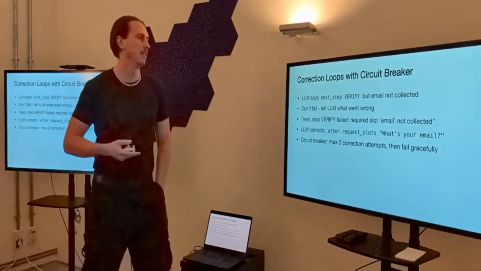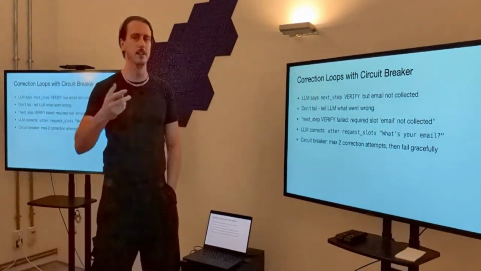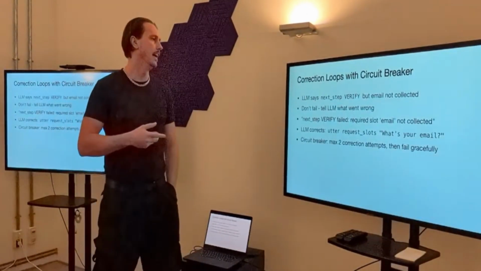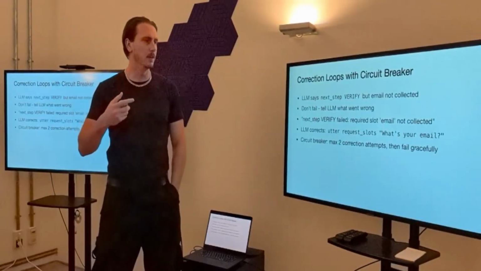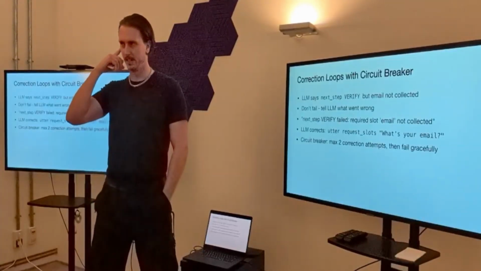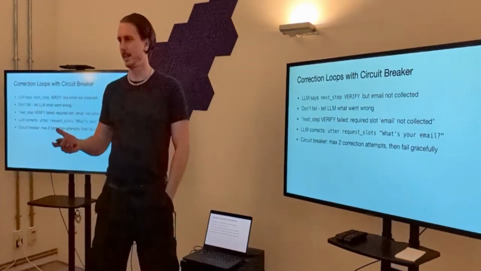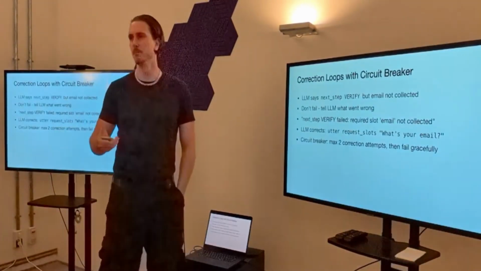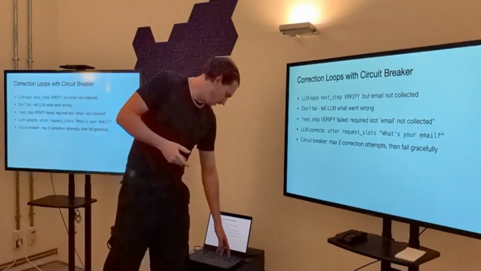Our correction loops have a circuit breaker, so if the email isn't corrected and we need to make a corrective utter, we will try again, but we will attempt it up to a maximum of 2 correction attempts, and if those fail, then we fall back, and we fail gracefully to predefined responses.